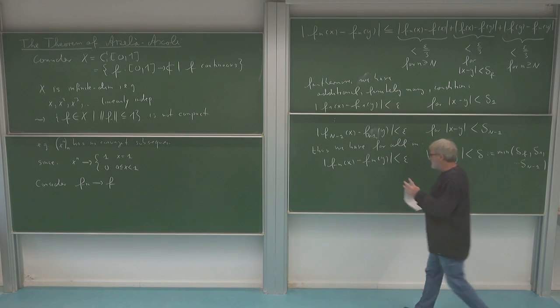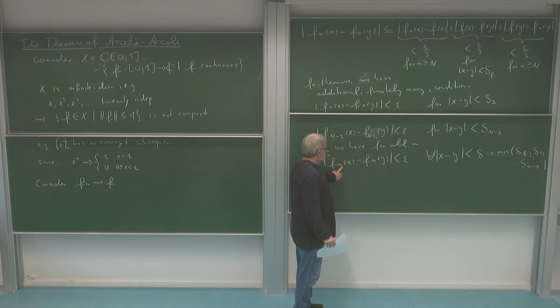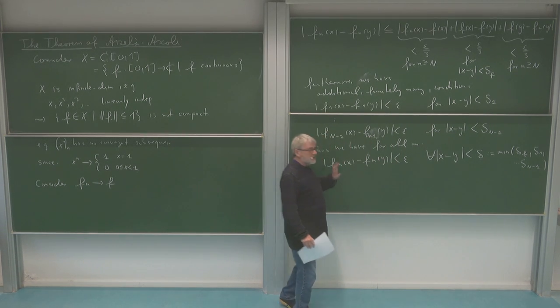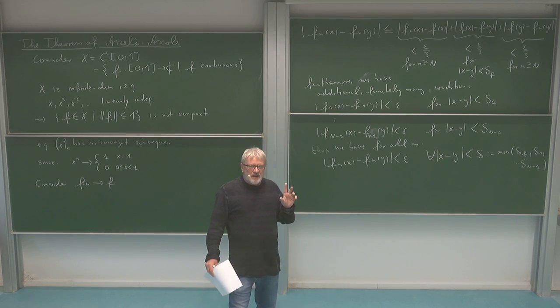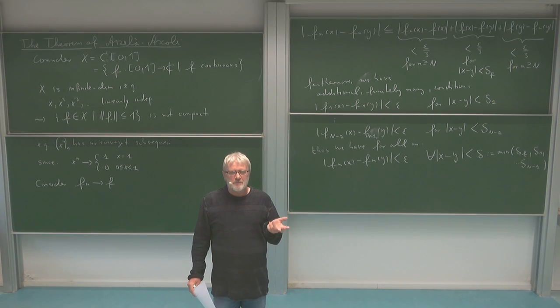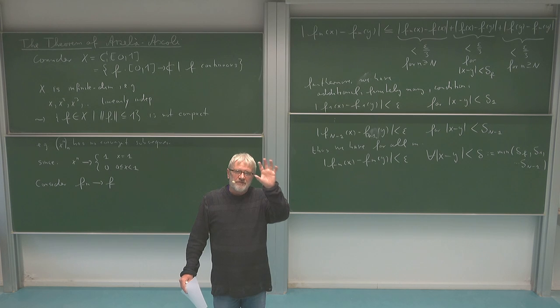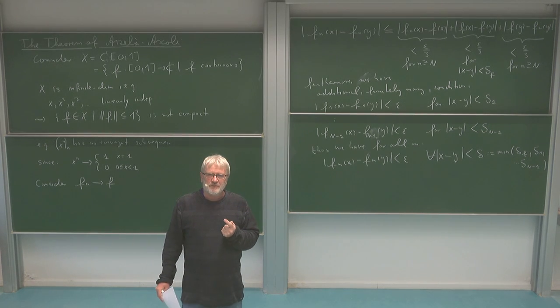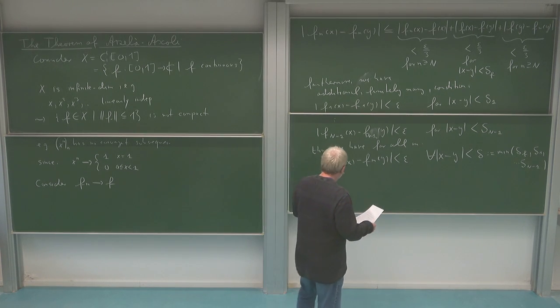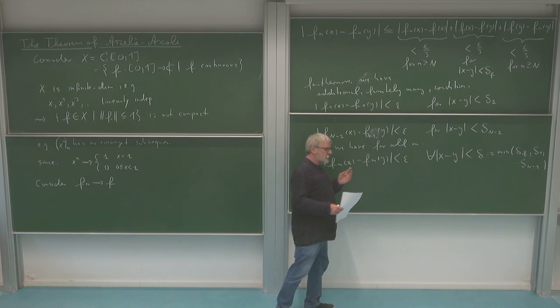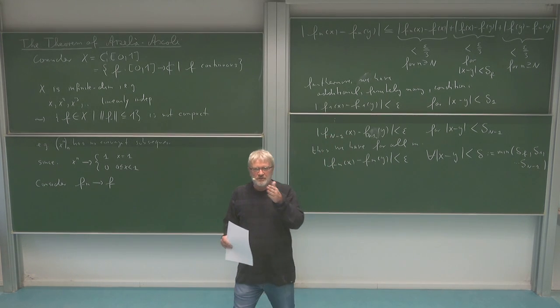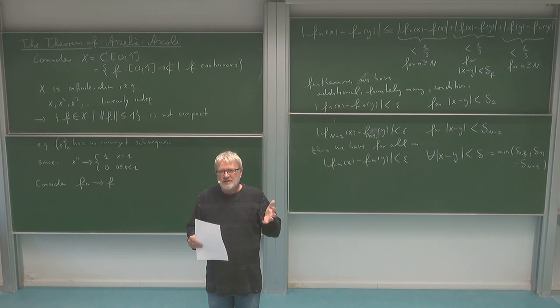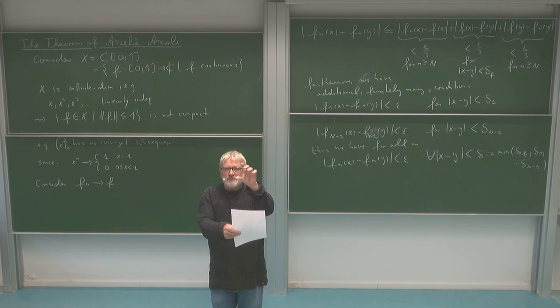And so you see I get here a continuity condition for the elements in my sequence where I can use the same delta for all elements. For each given epsilon, there is one delta which allows me to make this continuity estimate for all the elements in my sequence. So this is stronger than just saying that each element in my sequence is a continuous function. But the continuity criterion, namely the delta, is actually the same for all of them. So somehow the elements are tied together.